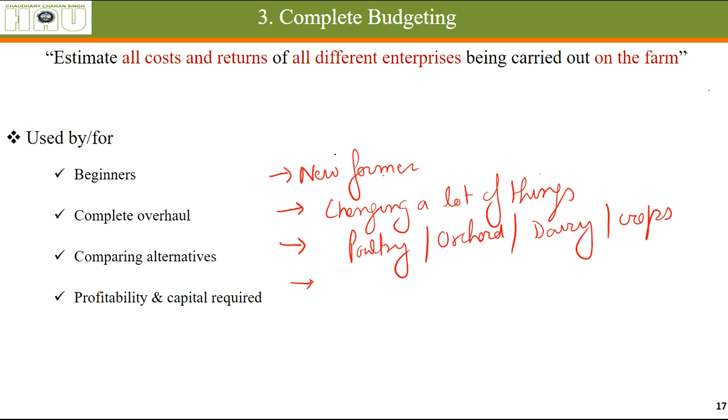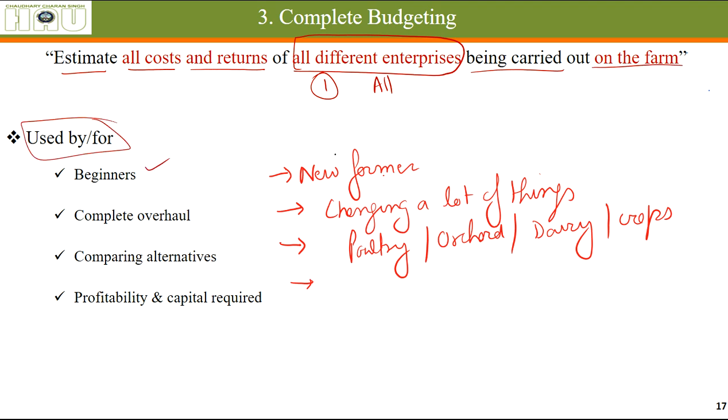Now comes complete farm budgeting, or complete budgeting. It estimates all types of cost and returns for all the different enterprises. In enterprise budgeting, we did it for one. In complete budgeting, we do it for all the enterprises being carried out on the farm. It is generally used for beginners, who are new farmers.